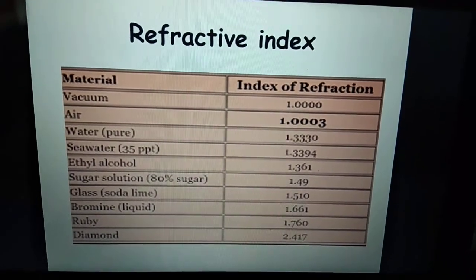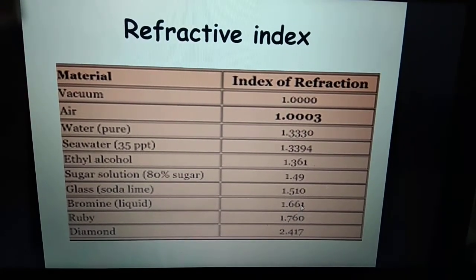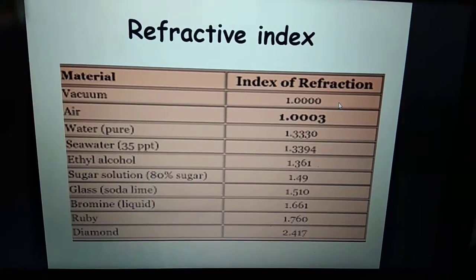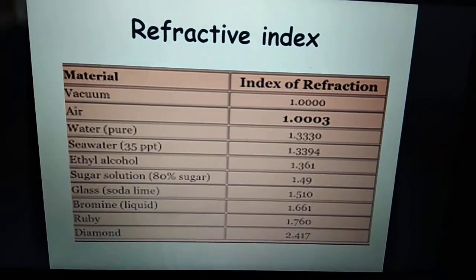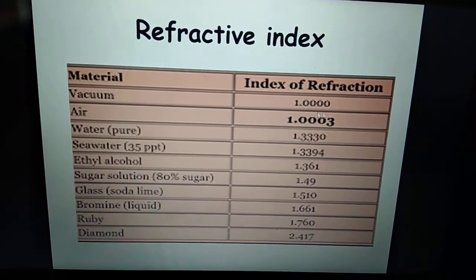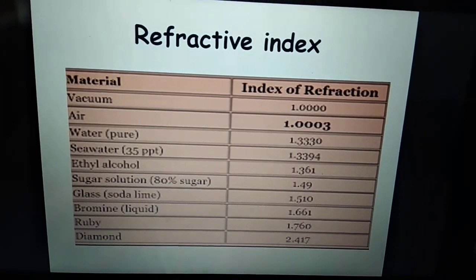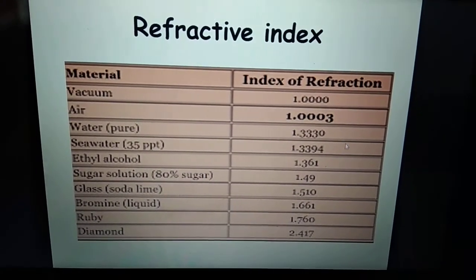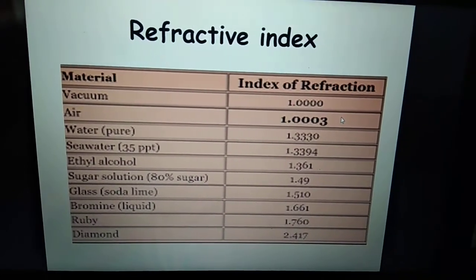This is a table showing the refractive index of some common materials. For vacuum the value is 1, for air the value is 1.0003, but usually for solving numerical purposes we take the n value for air also as 1. Just keep in mind this table, 99% of the time they give you the value. Only for vacuum and air you take it as 1.